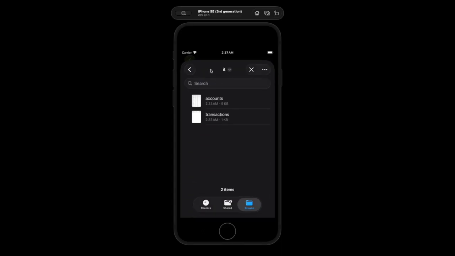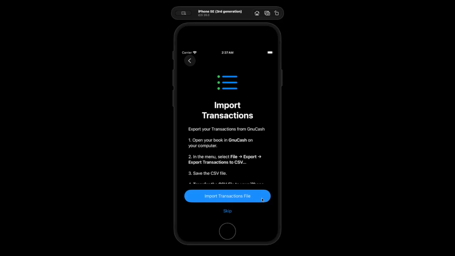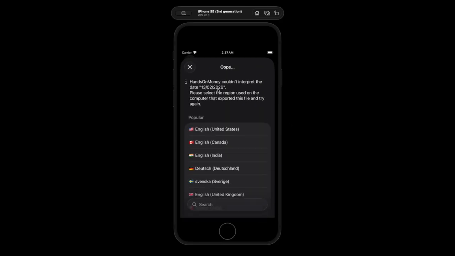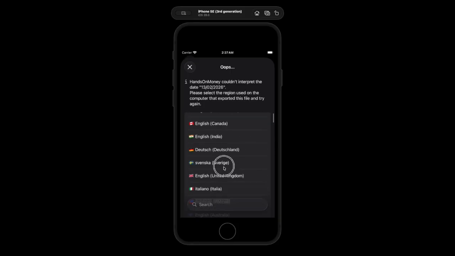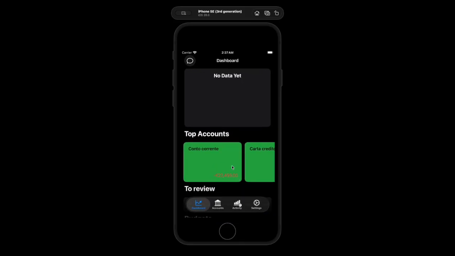These files are from Italian locale. So if I just parse accounts, it's gonna be good. And if I parse transactions, HandsOnMoney will not be able to parse it. However, with a little bit of help, it can do it. So just select whatever the locale you used when exporting your CSV file, and HandsOnMoney will be able to parse it.